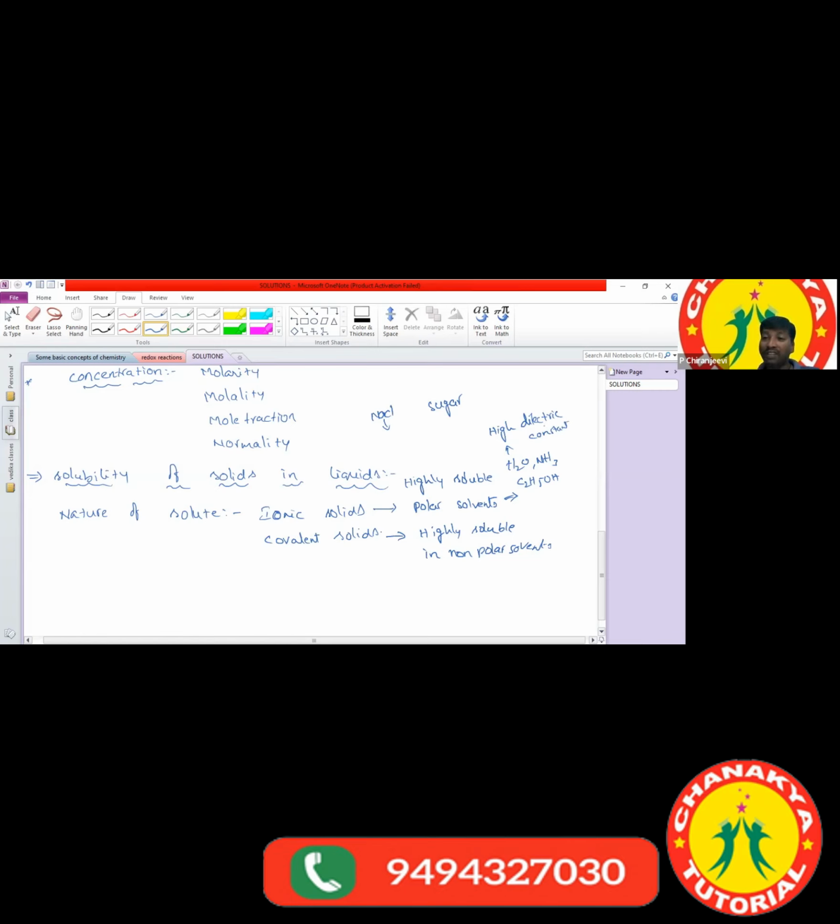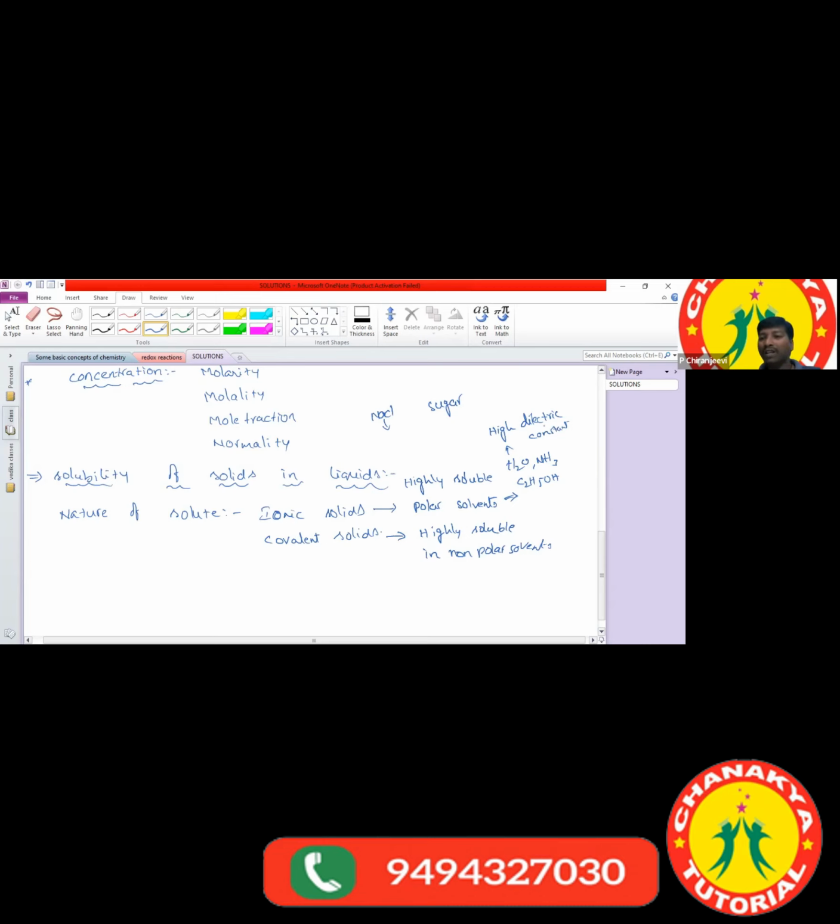The solvent which has a high tendency to dissociate a compound into ions is said to have a high dielectric constant. According to that, which has the high dielectric constant value? Water. That's why water is called the universal solvent.